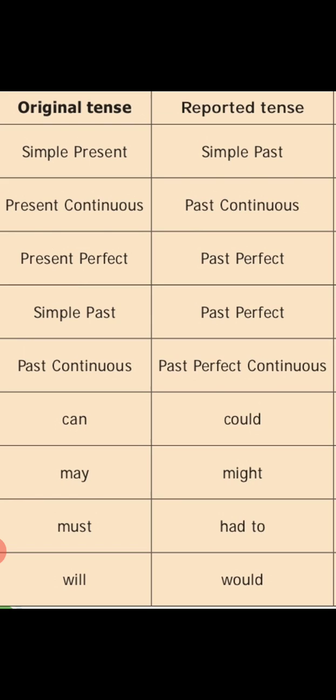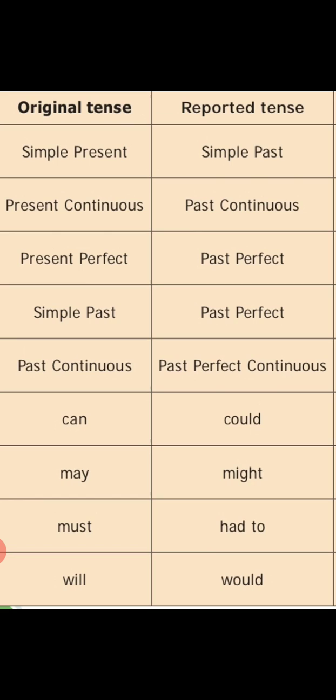Likewise, another change. Must changes into had to. You should remember this. Must will change into had to. For example, she said, "I must go." What is the answer? She said that she had to go. Must go will change into had to go. Okay, children, likewise, will changes into would. I will buy them. You said you would buy them.